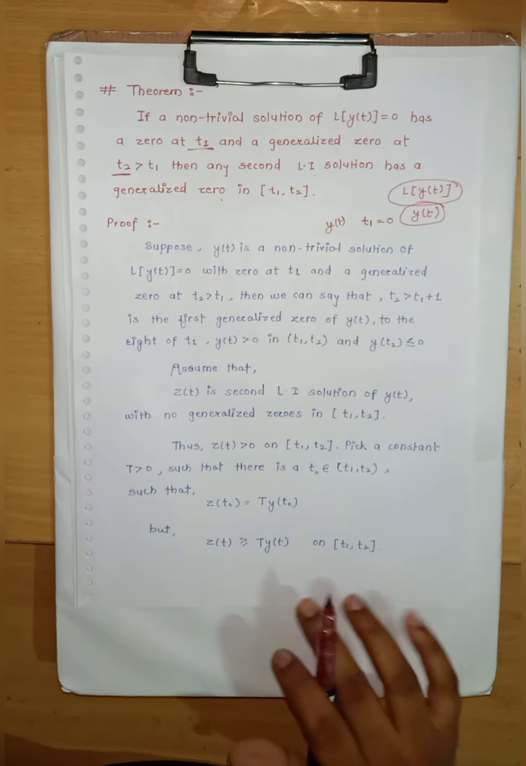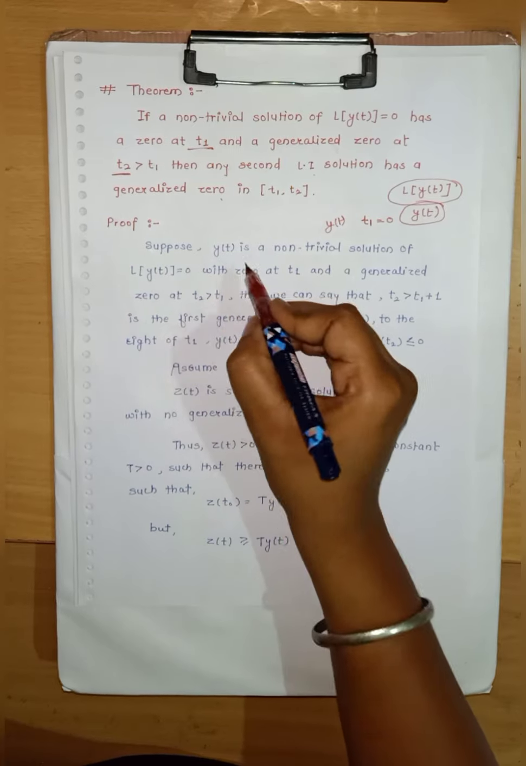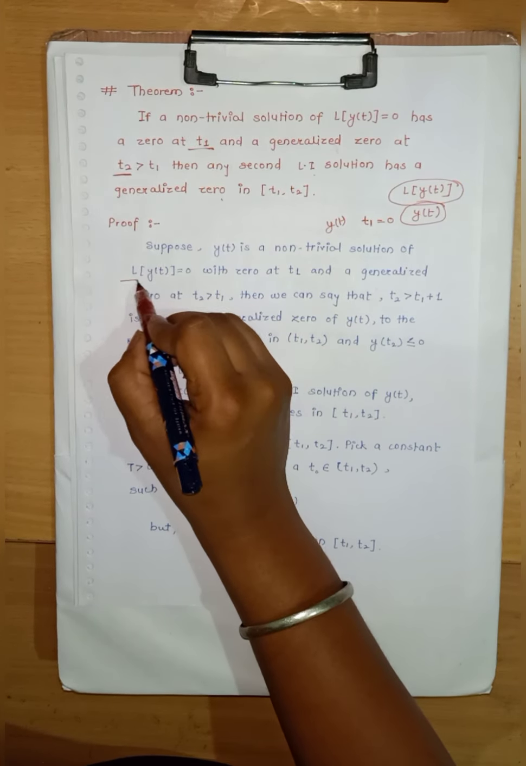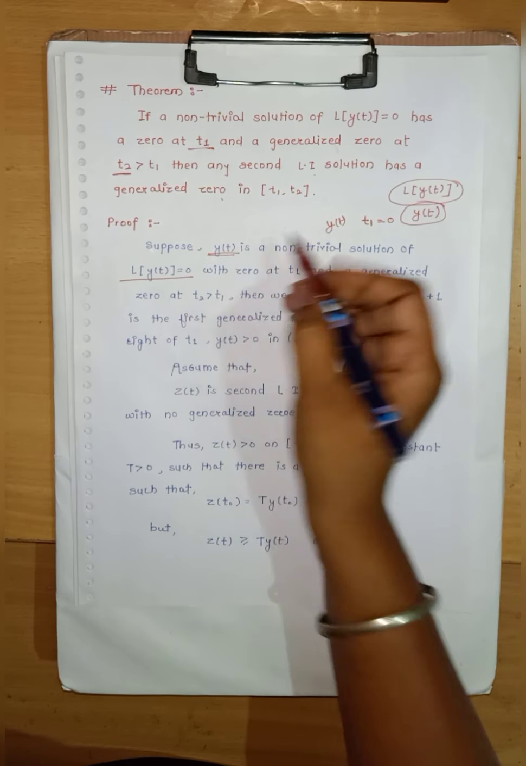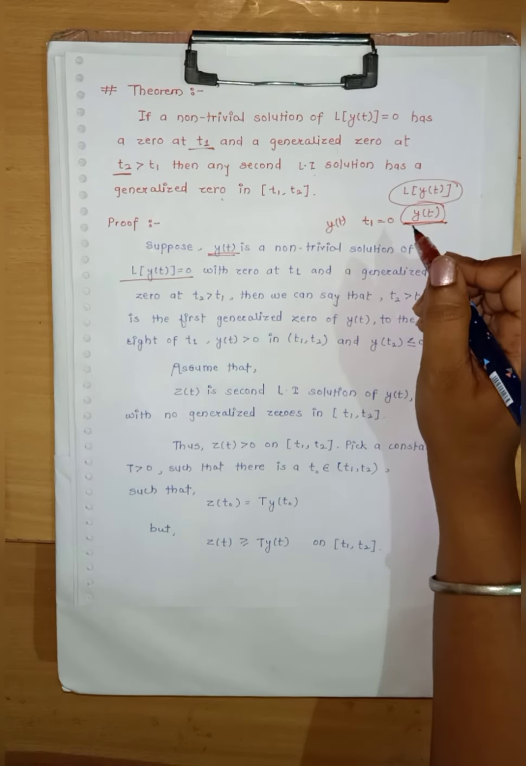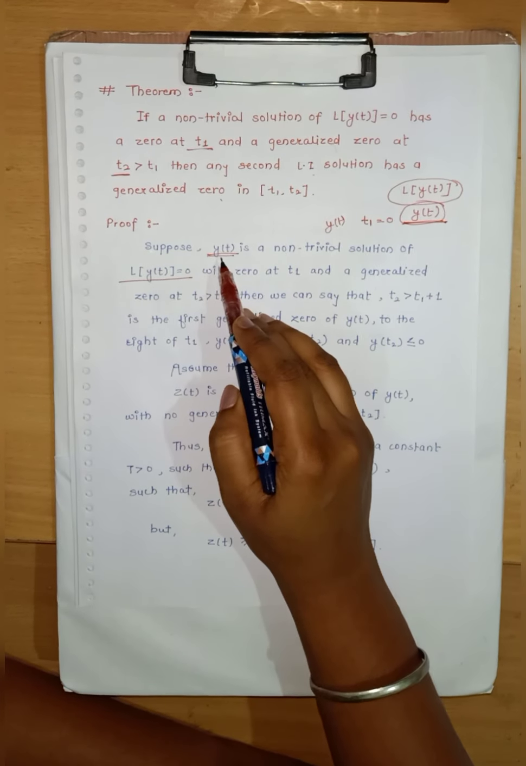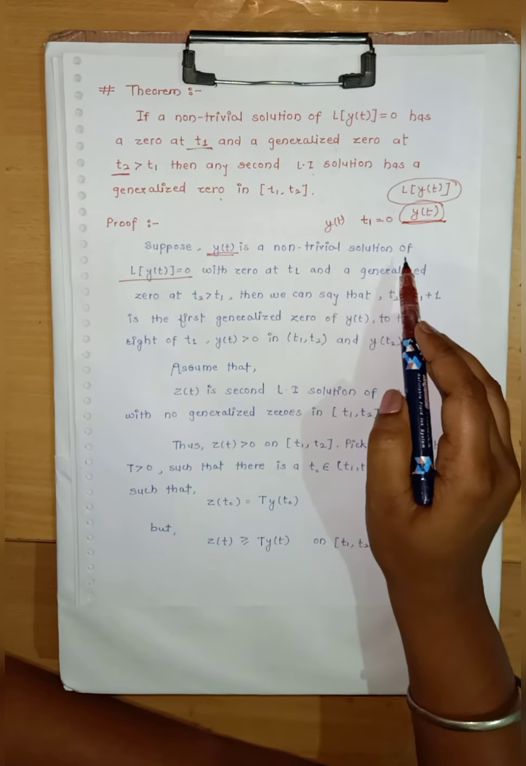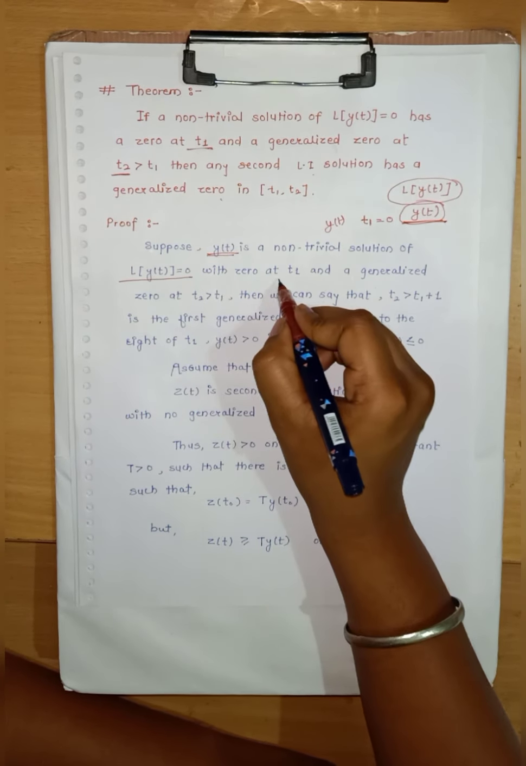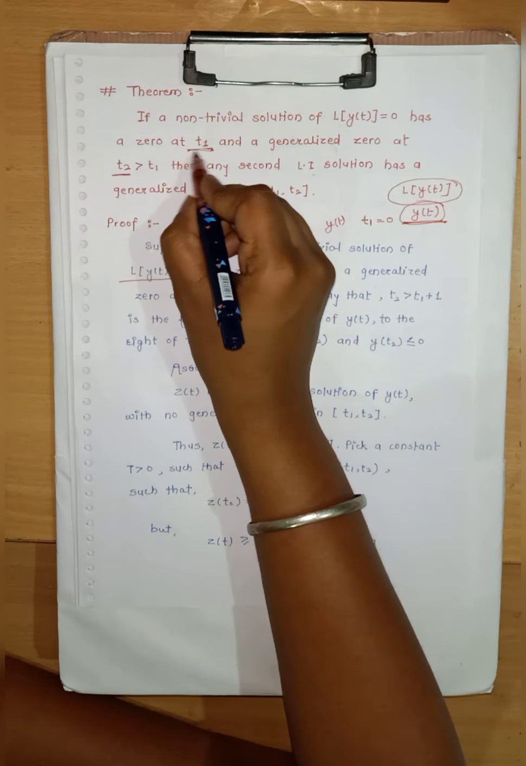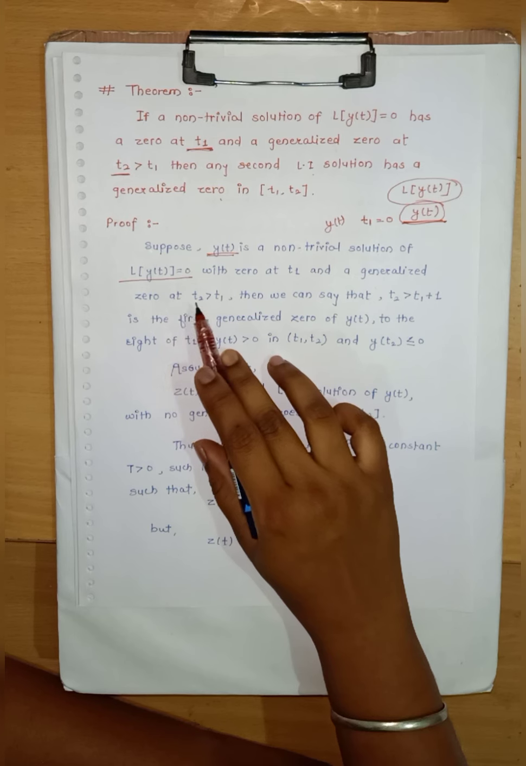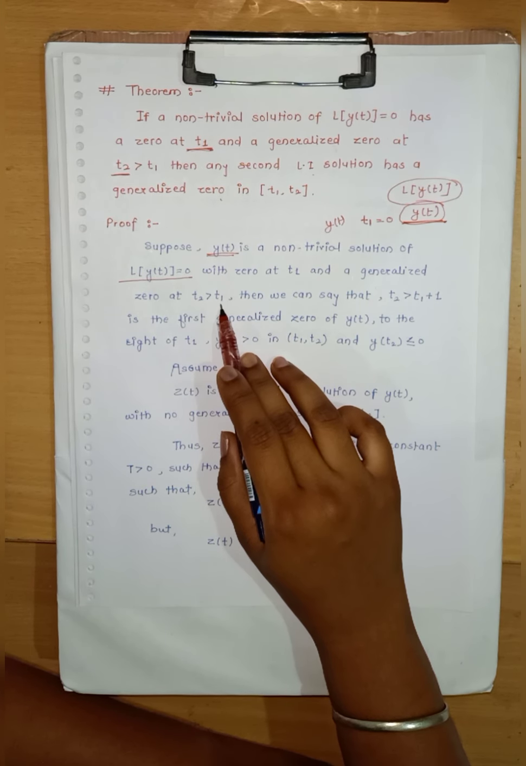So let us start with the proof. Suppose y of t is a non-trivial solution of L of y of t equals to 0. Suppose y of t is a non-trivial solution of L of y of t equals to 0 with a 0 at t1 and a generalized 0 at t2 which is greater than t1.